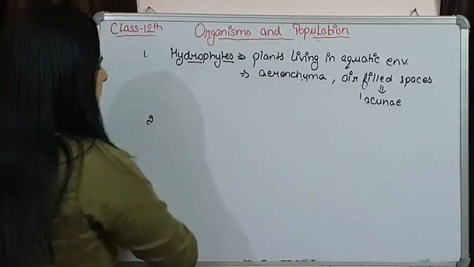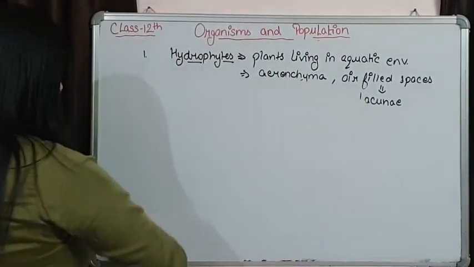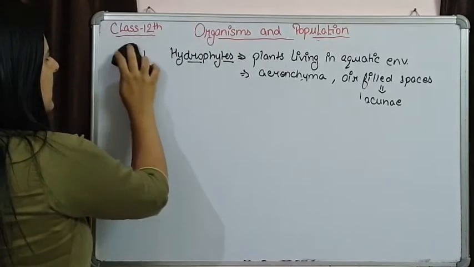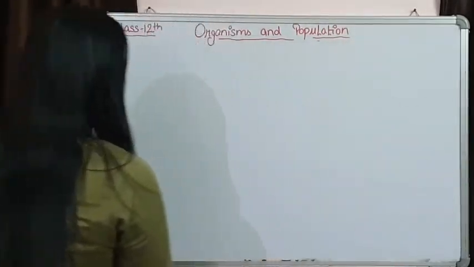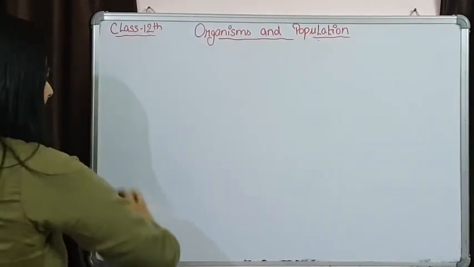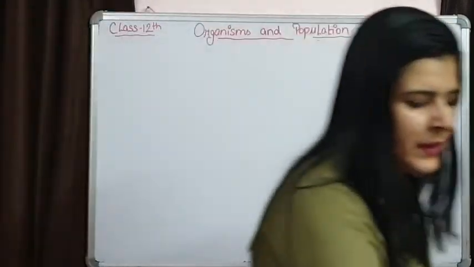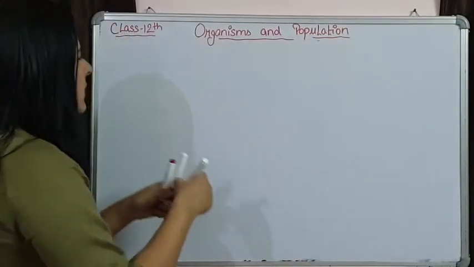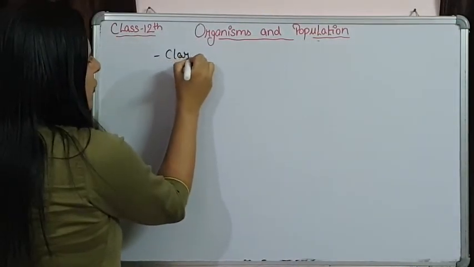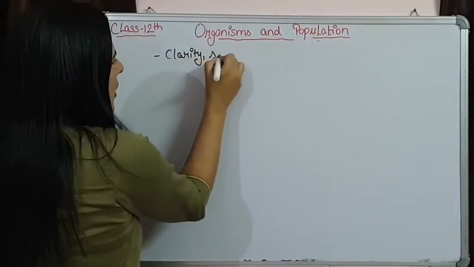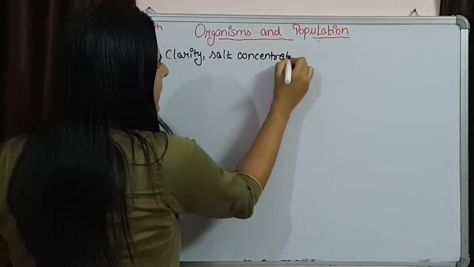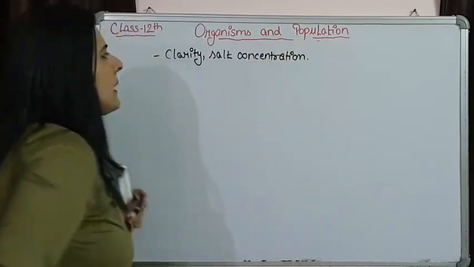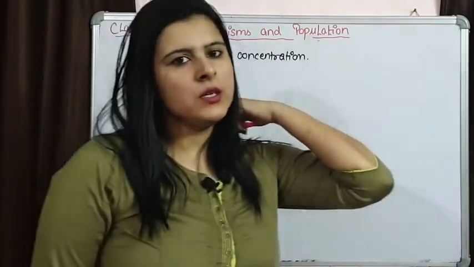Quality of water, salt content that is present in water, depth of water, all these things also influence which type of organisms are living in water. So clarity of water, salt concentration, they are affecting the organisms.